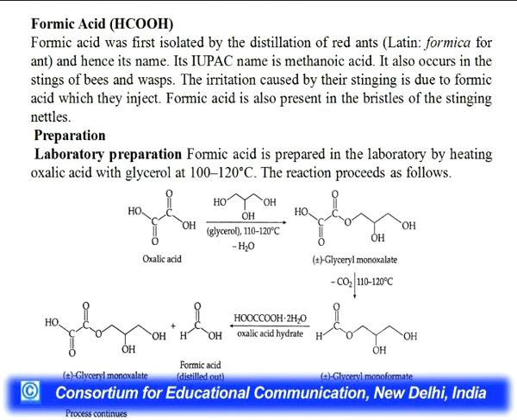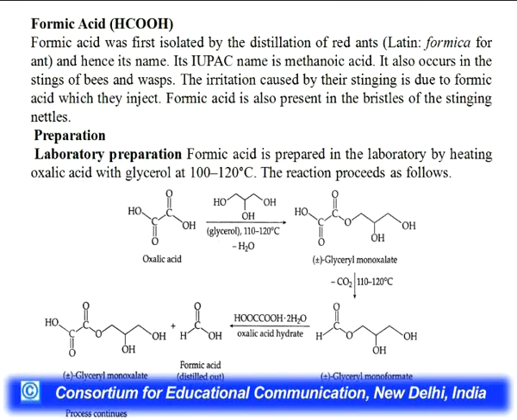Here we are also taking brief notes about formic acid and acetic acid, some important things. What is formic acid? HCOOH, the first carboxylic compound. It was first isolated by the distillation of red ants. The Latin word formica means ant, so its name is formic acid. Its IUPAC name is methanoic acid. It also occurs in stings of bees and wasps.